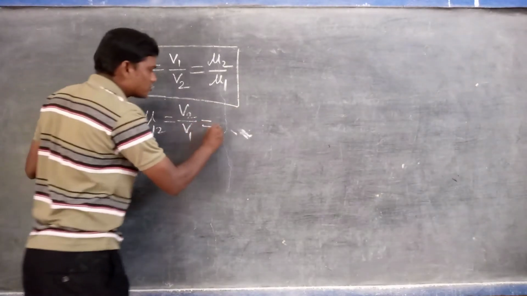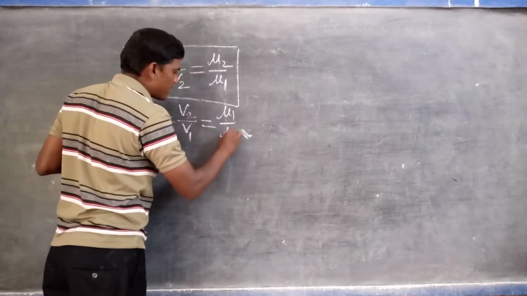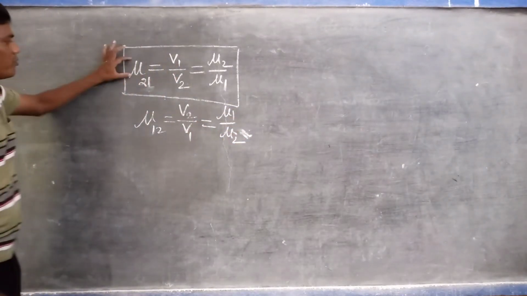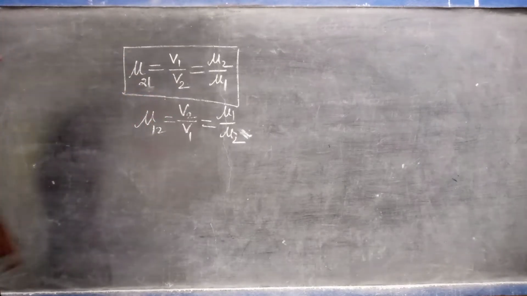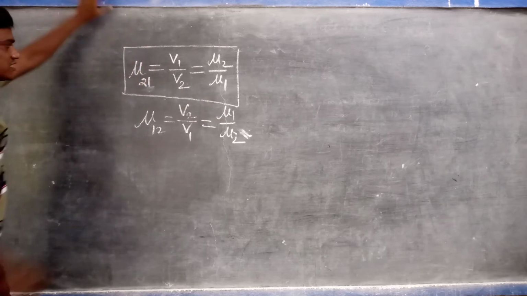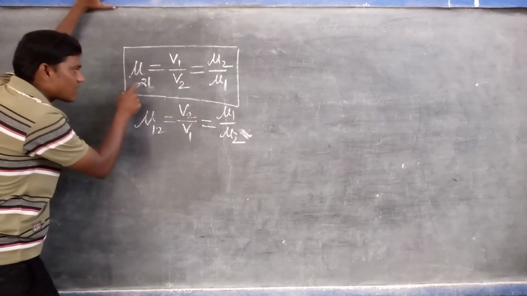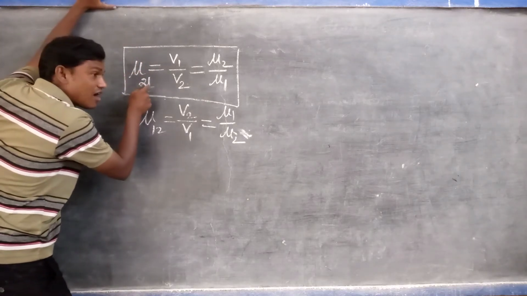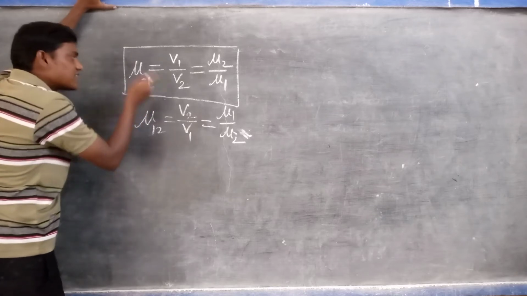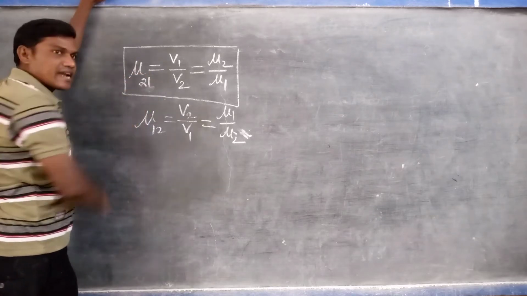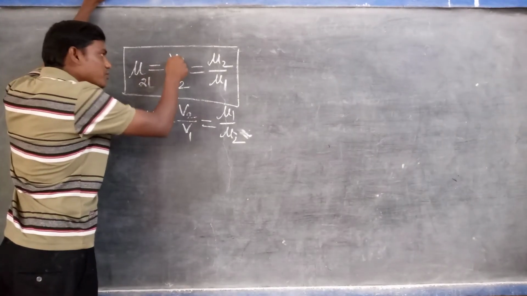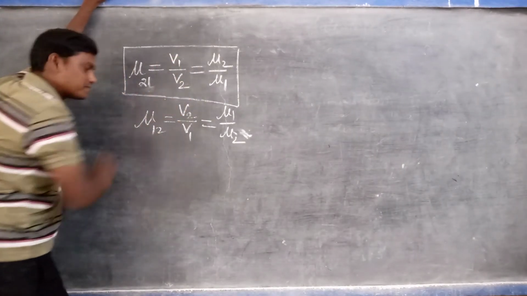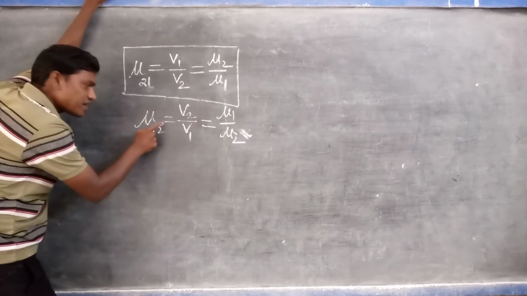Okay, that is equal to mu1 upon mu2. Mu of 2 1 and mu of 1 2 both appear to be reciprocals, because mu of 2 1 is nothing but the refractive index of the second medium with respect to the first medium, where light travels from the first medium to the second medium. That's why it is the ratio of the speed of light in the first medium to the speed of light in the second medium.